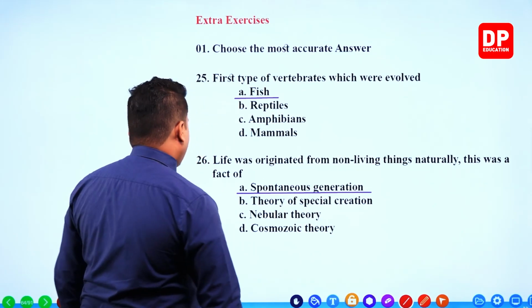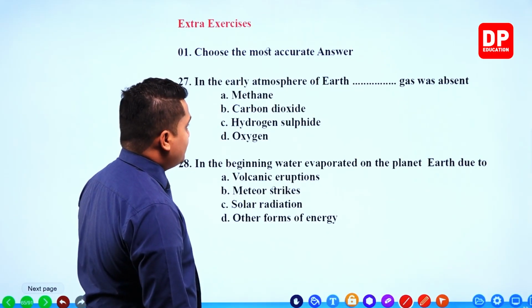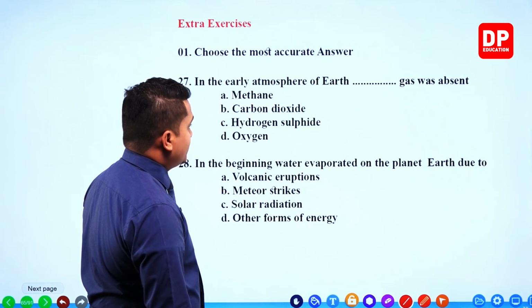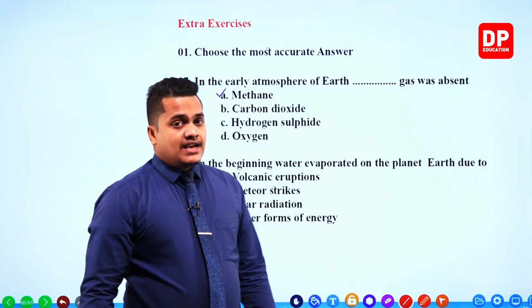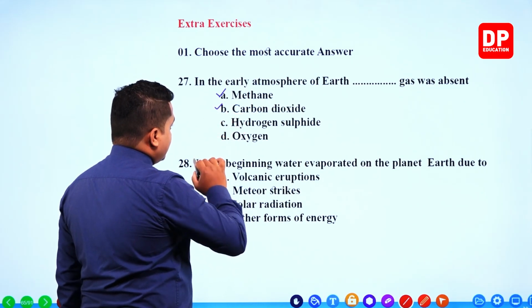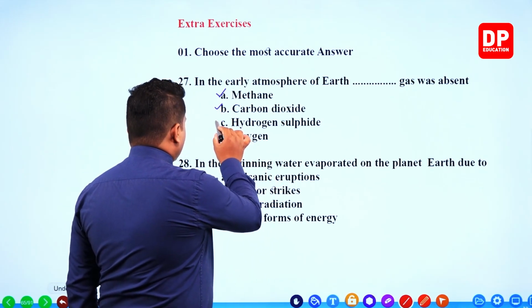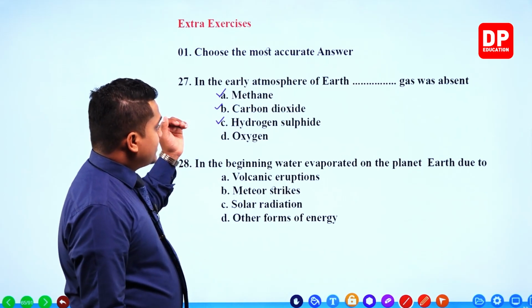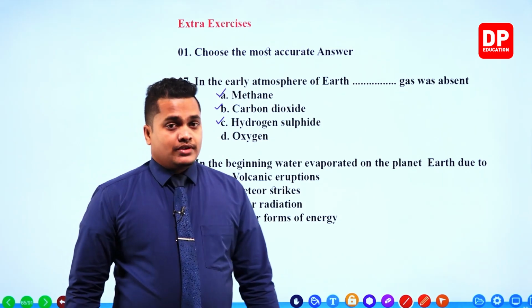Okay? Right. In the early atmosphere of Earth, blank gas was absent. So you have to select the gas which was absent during the early atmosphere of the earth. Methane gas was there. During the earlier times, toxic gases were plenty available, like methane gas, carbon dioxide gas, and hydrogen sulfide gas, right? We studied about that thing, right? Hydrogen sulfide, methane, and carbon dioxide.